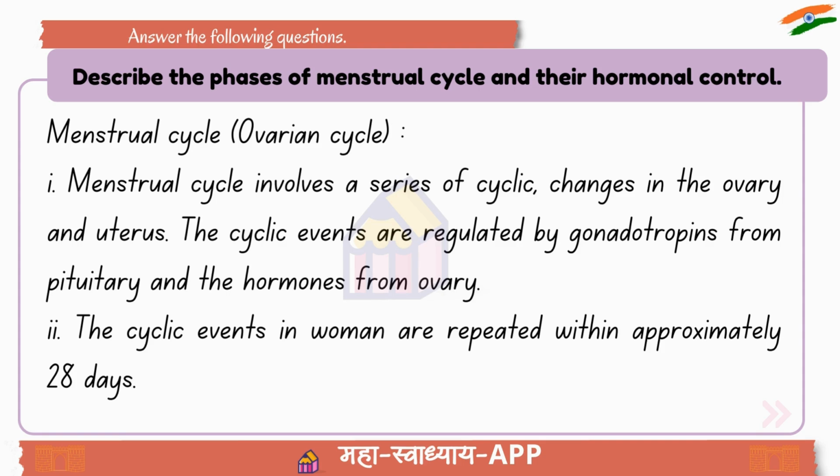1. Menstrual cycle involves a series of cyclic changes in the ovary and uterus. The cyclic events are regulated by gonadotropins from pituitary and the hormones from ovary. 2. The cyclic events in women are repeated within approximately 28 days.